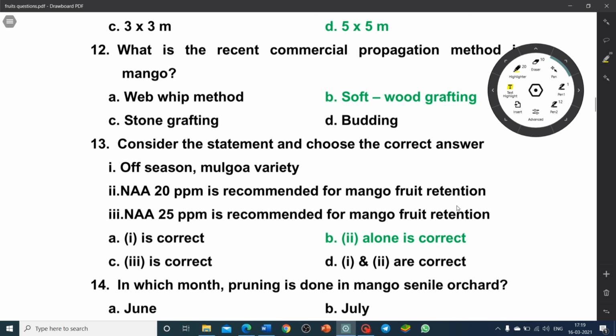13th one. Consider the statement and choose the correct answer. Off-season mango is Mulgoa variety. NAA 20 ppm is recommended for mango fruit reduction. NAA 25 ppm is recommended for mango fruit reduction. Which one is the correct? So option 2, NAA 20 ppm is recommended for mango fruit retention.